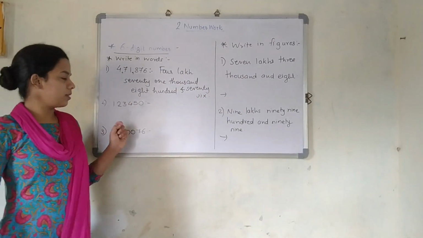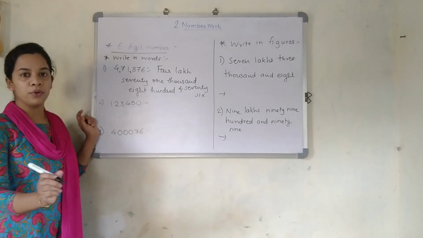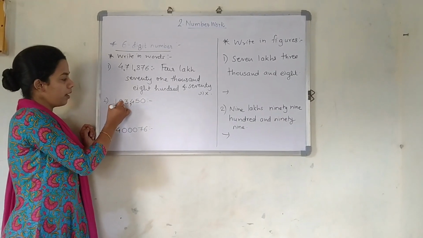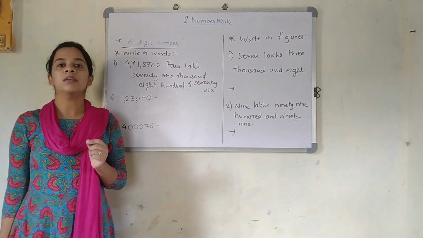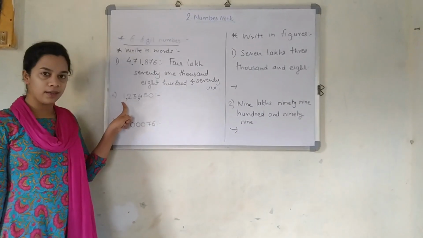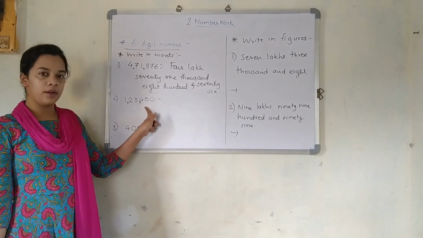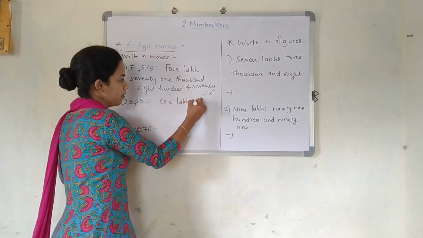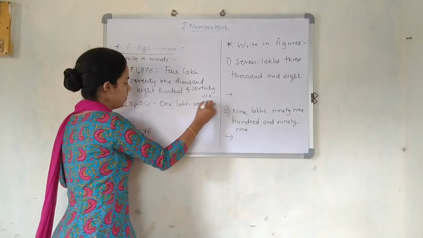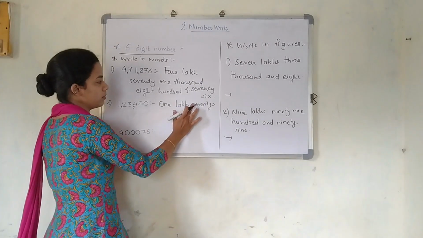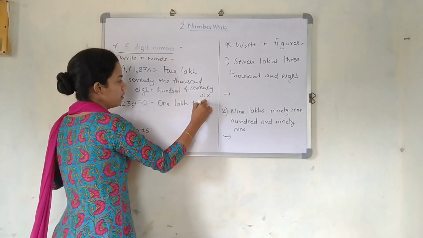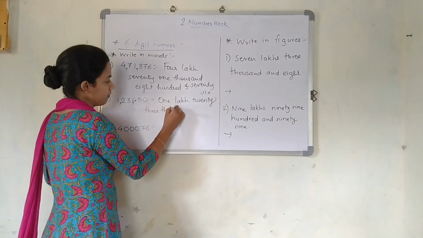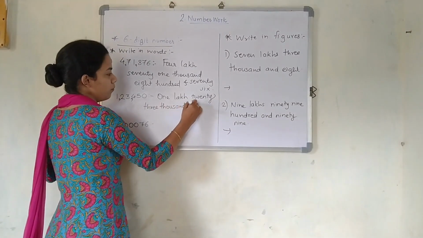Is this clear? Okay. Just see the next number. First thing I am going to do, I am going to separate it. First I am going to take 3 digits, then 1 comma and after that 2 digits. So it will be very easy for you to understand. It is 1,23,450. Sorry, it is 23,000. My mistake. It is 23,000, 450.